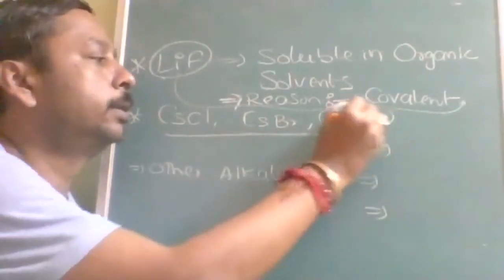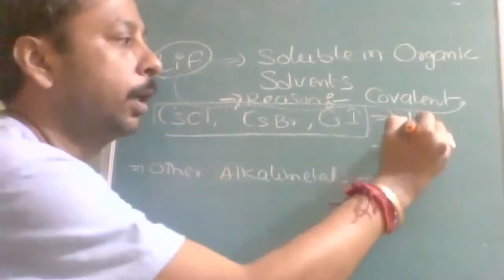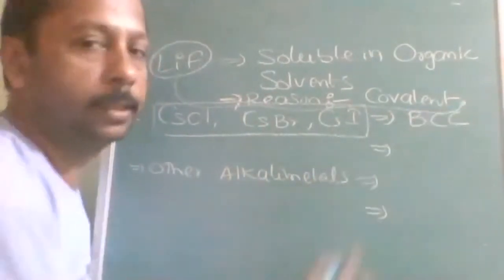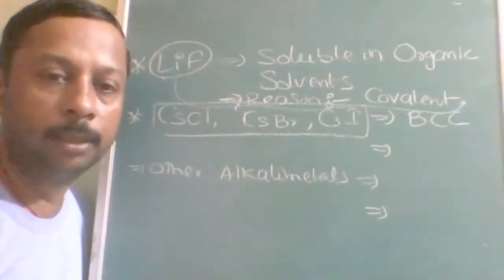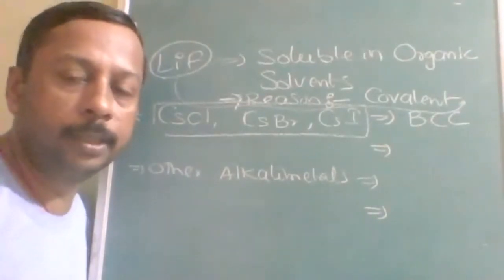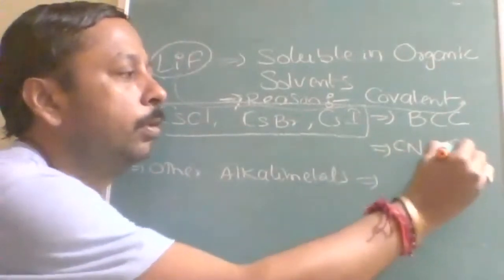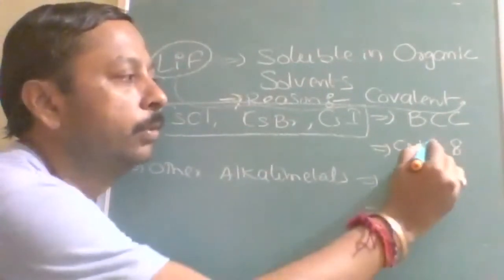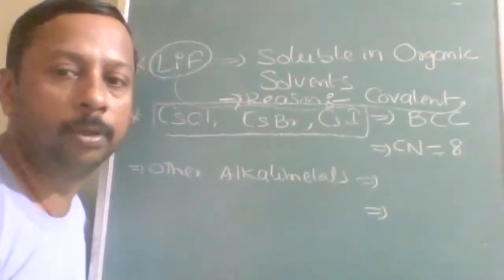Cesium halides, cesium chloride, cesium bromide, and cesium iodide assume the structure of BCC. BCC stands for body centered cubic. In this they will ask the coordination number. CN means not carbon and nitrogen, it is coordination number. It is equal to 8.